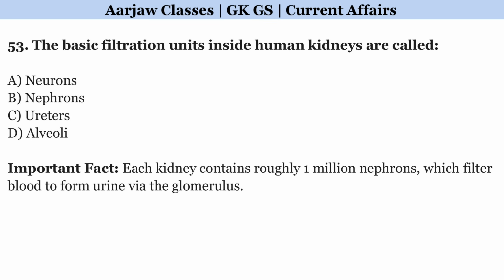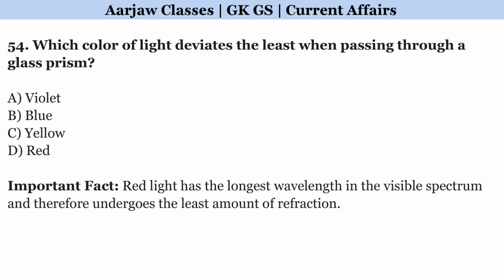The basic filtration units inside human kidneys are called? Correct option is B, nephrons. Which color of light deviates the least when passing through a glass prism? Correct option is D, red.